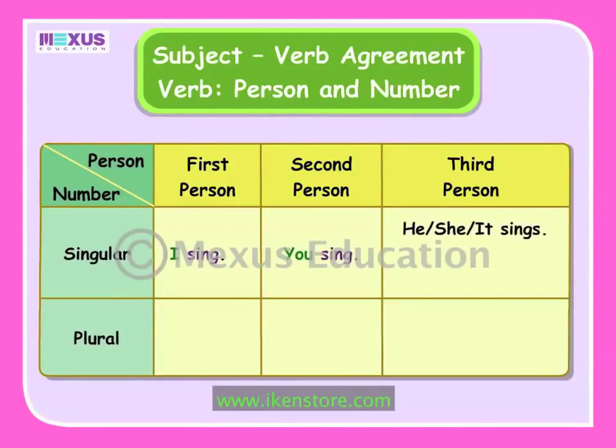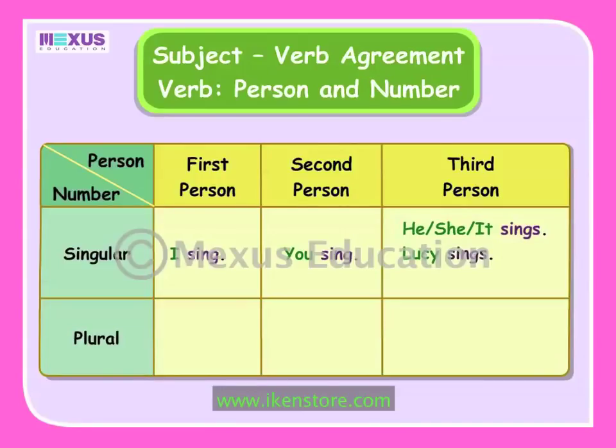He, she, or it sings. In these sentences, the subject he, she, or it is third person singular. The verb here is sings, which is also third person singular. The subject, Lucy, is a proper noun and is considered as a third person singular pronoun.